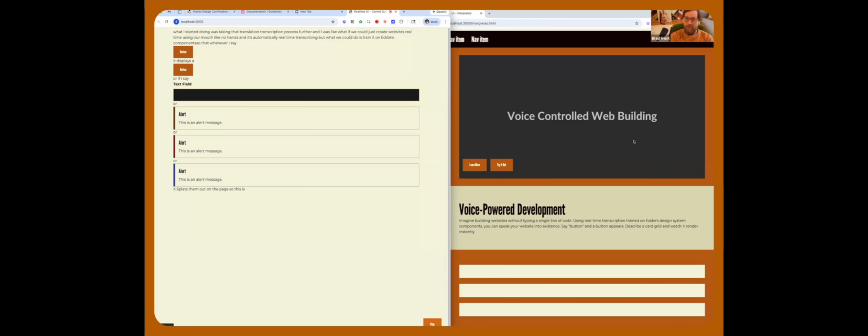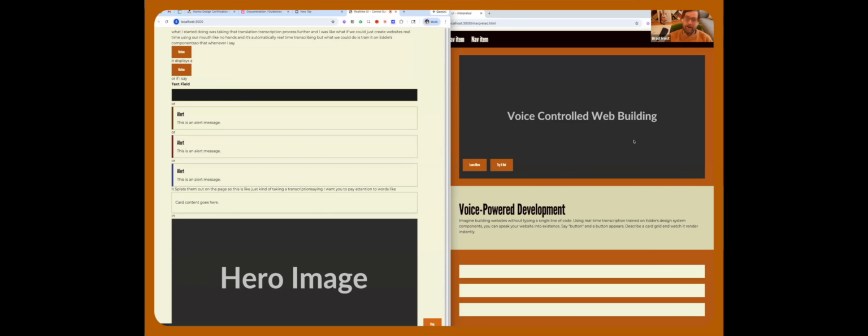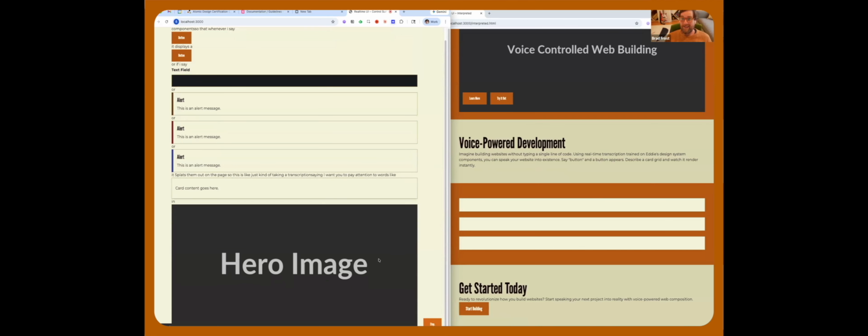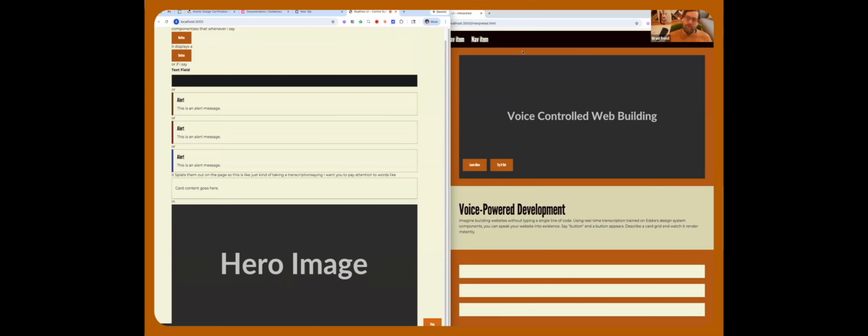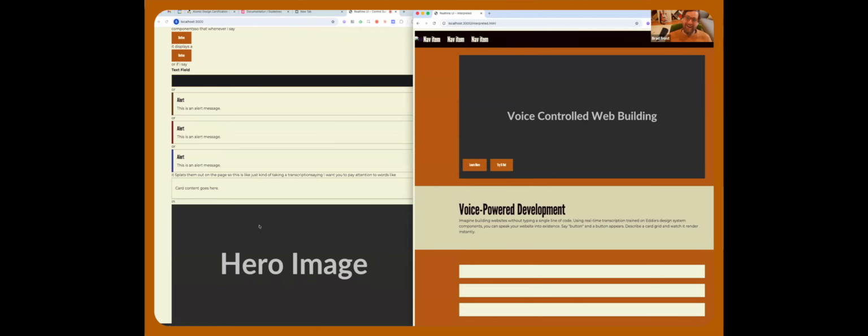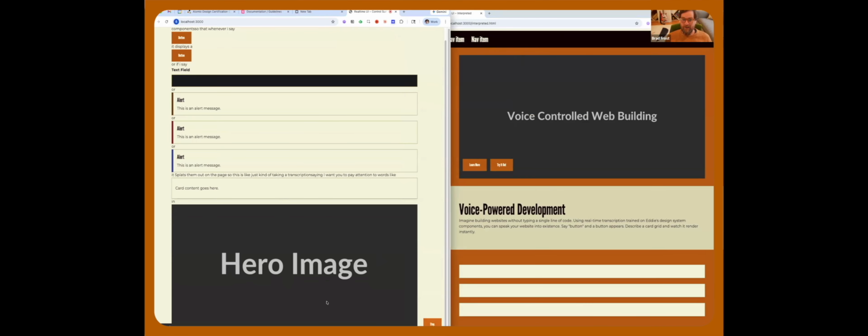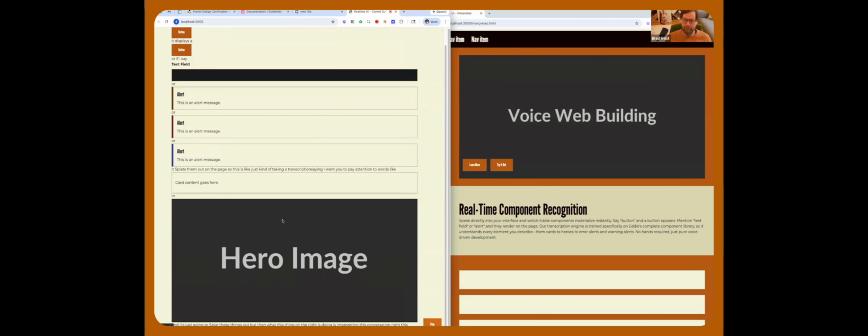So this is like just kind of taking a transcription, saying I want you to pay attention to words like card and hero. And it's just going to splat these things out. But then what this thing on the right is doing is interpreting this conversation, right? This transcription here. And so what this allows us to do, you can see that it's on an interval, is updating the website.